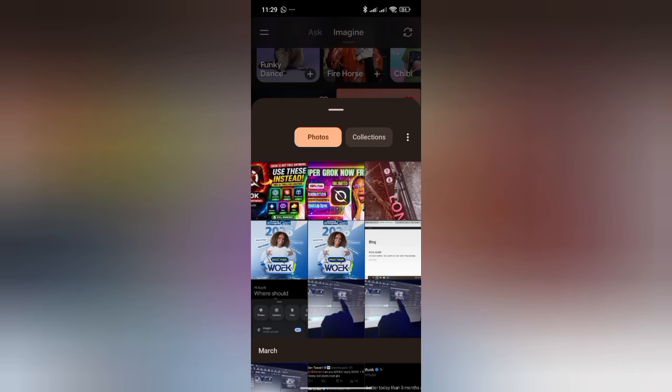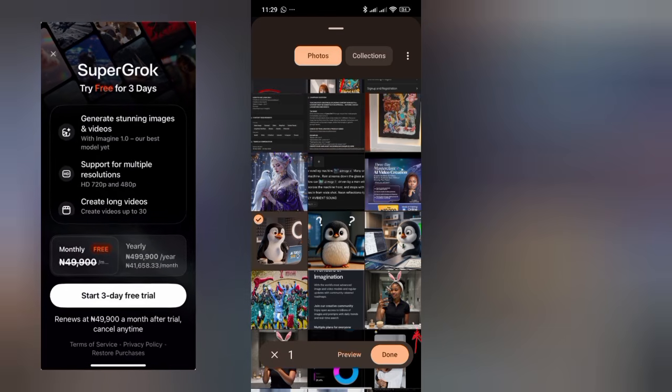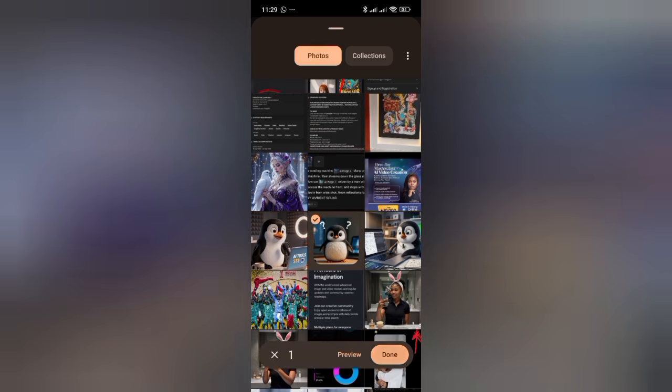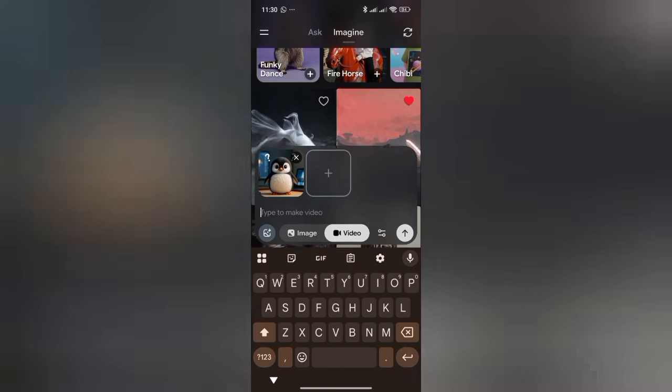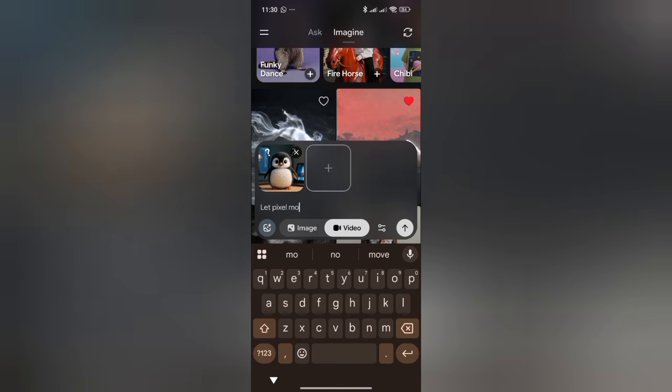This is just for the purpose of this tutorial. It's going to be very short and brief. You see, it's not long. I am going to animate this and you see how it's going to respond. The pop-up that says you have to subscribe to Super Grok is not appearing anymore. Remember how much I paid. It's not comparable to how much I would have paid using Super Grok. So you can go ahead and subscribe to X and start using Grok for free. That is you using Grok for free.